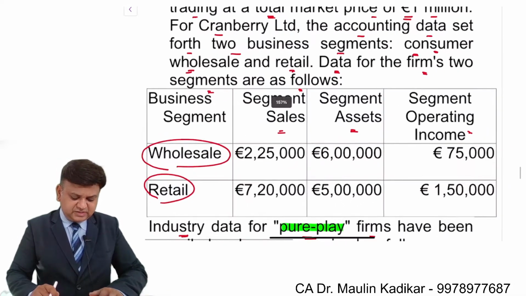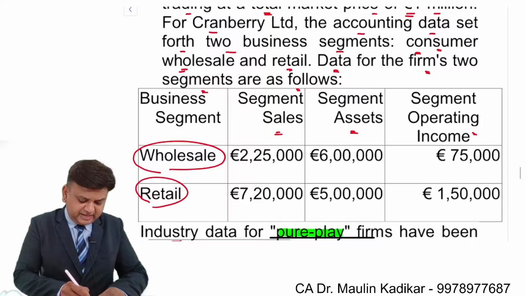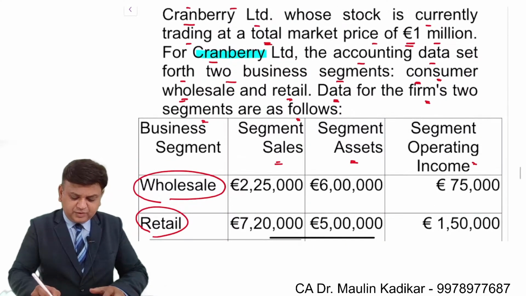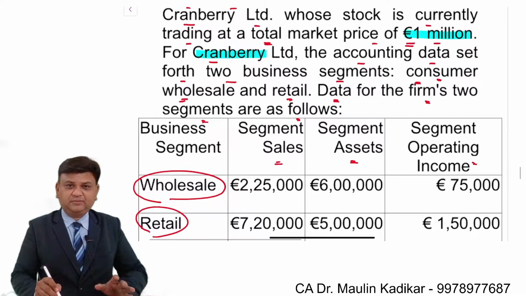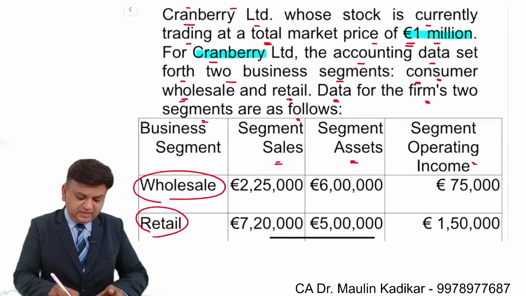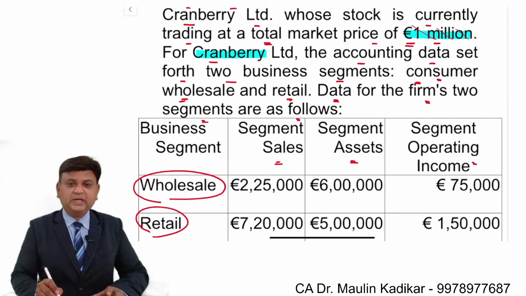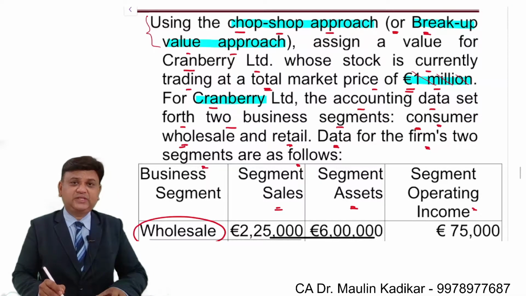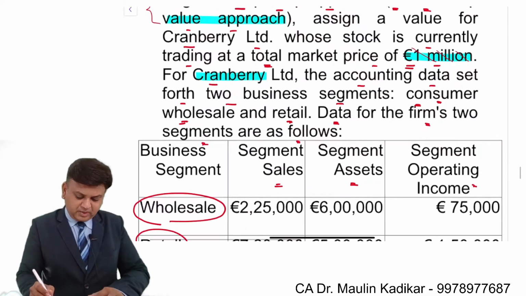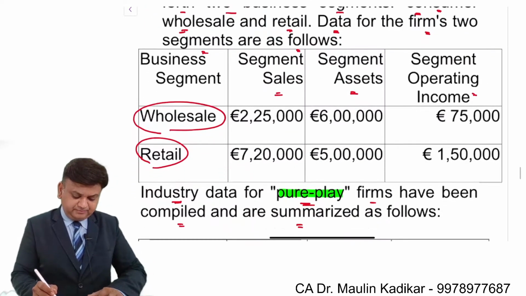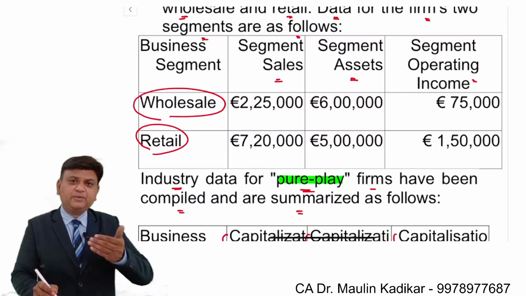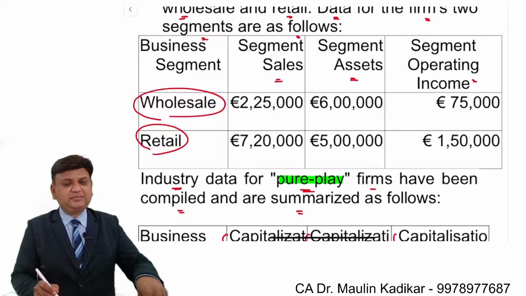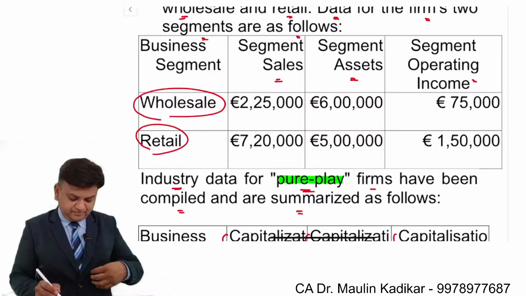For the company which is supposed to be valued, called Cranberry Limited, the market value is given to us. For the time being, this market value information is not useful for us. We have to do valuation based on this approach which has been given to us in the example. So what we will do, friends, we have been provided with the information that this company is having two business segments.